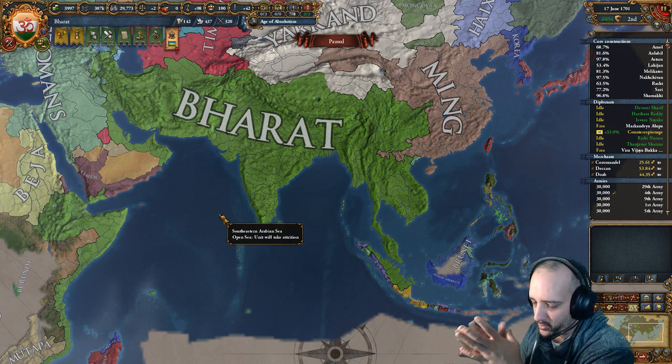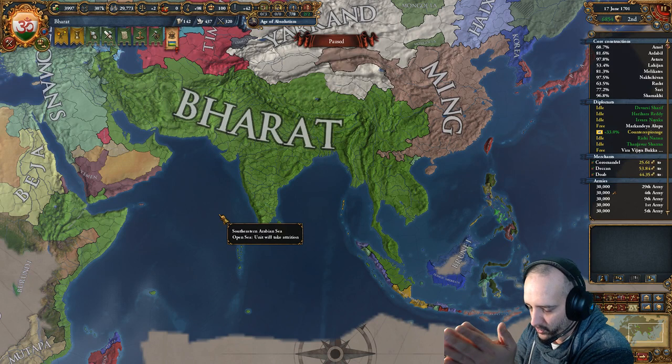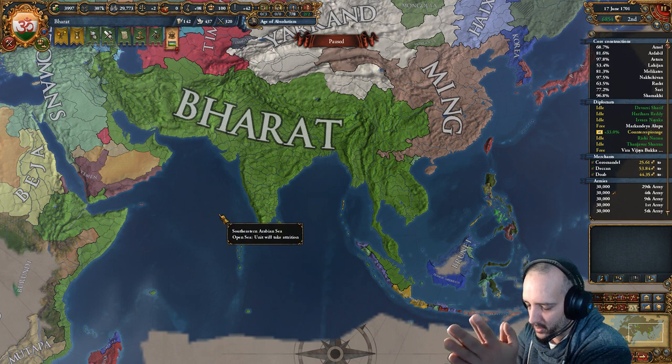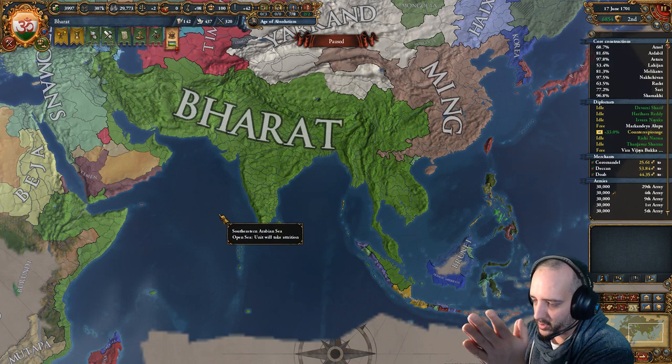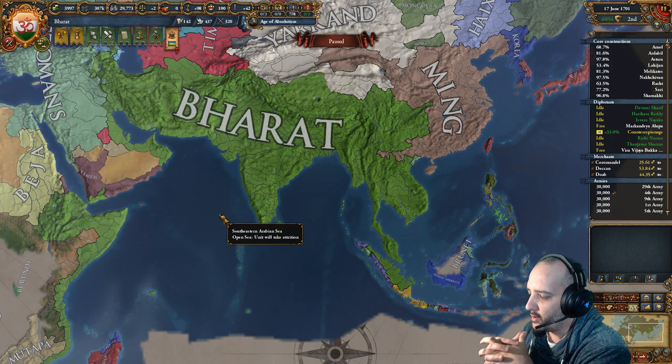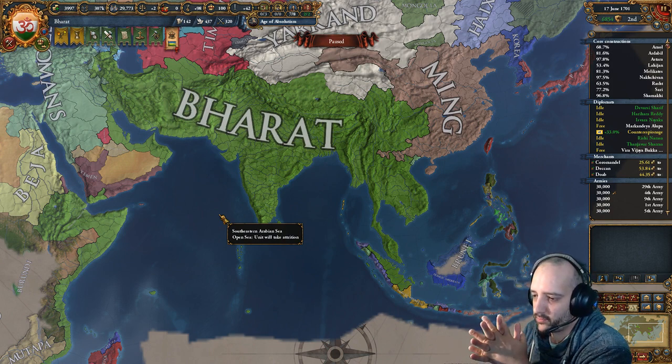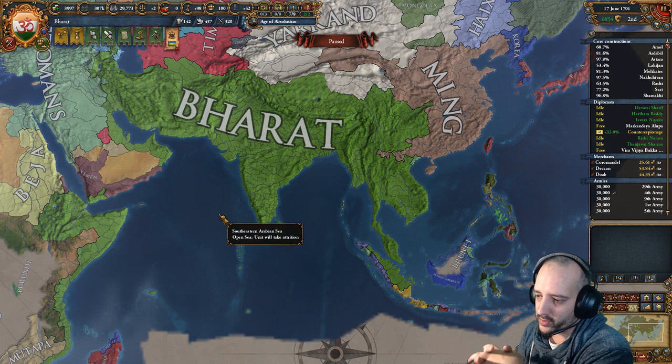And the idea is that we don't take a single trade company province during the colonial nation run, and then the other way, we're not going to colonize anything in the New World. We're in the middle of the colonial nation one right now, and then after that we'll do the other one.